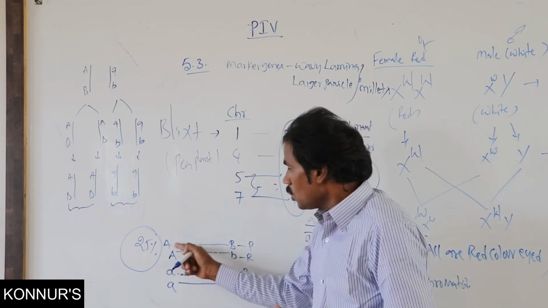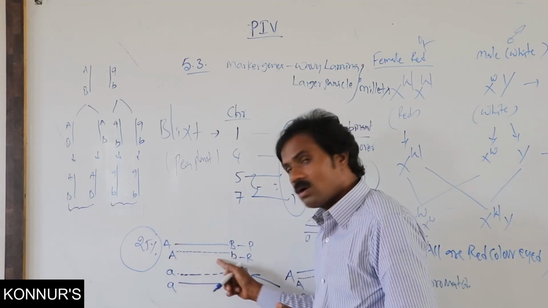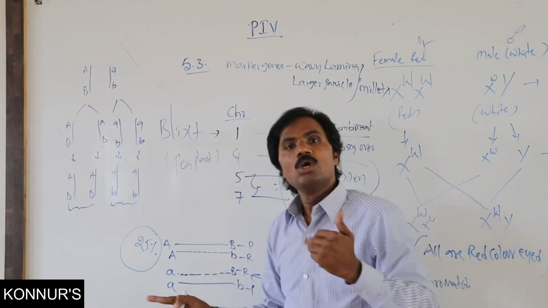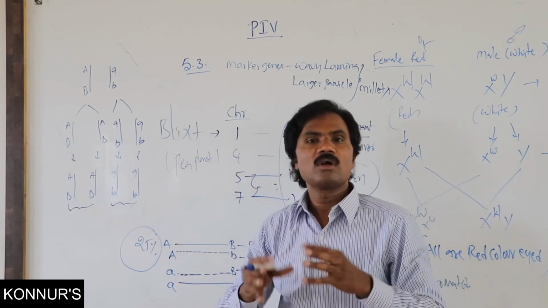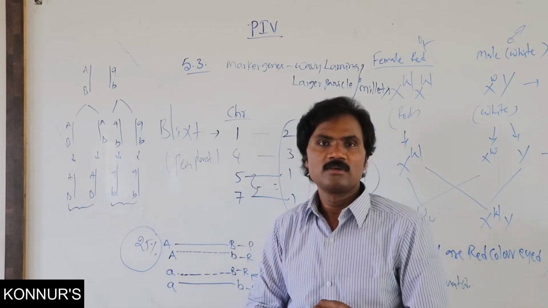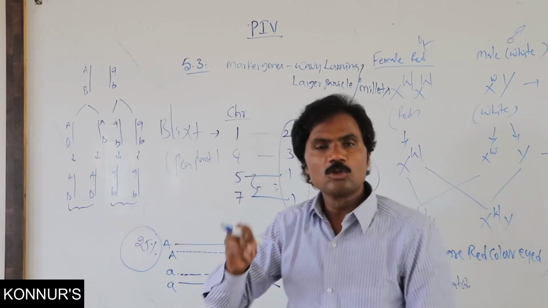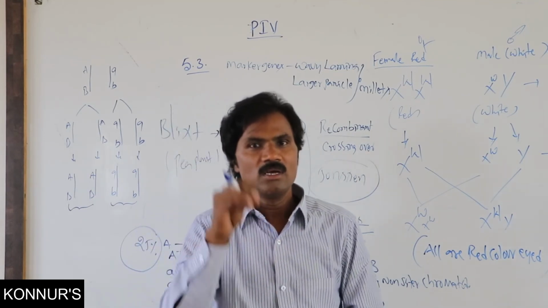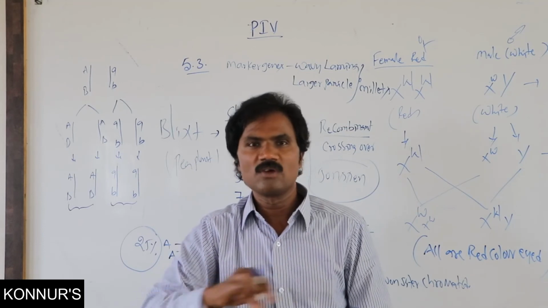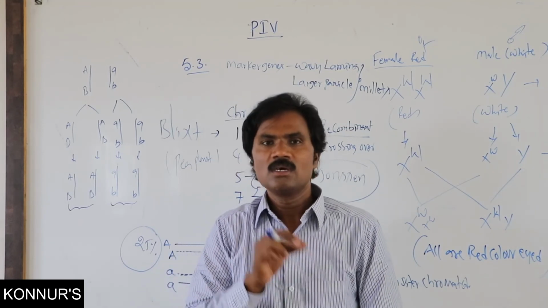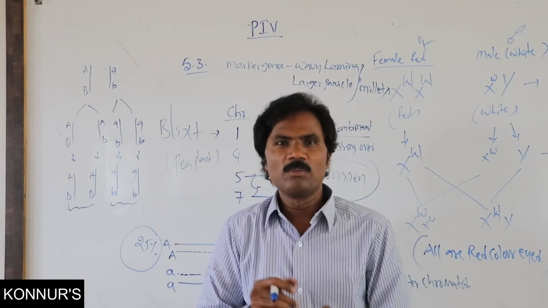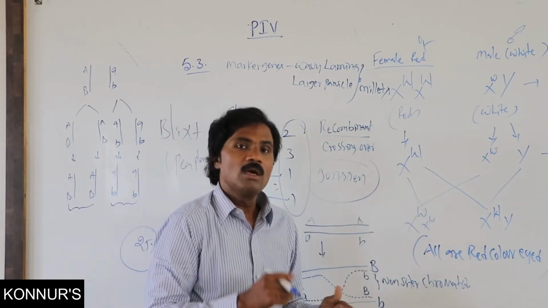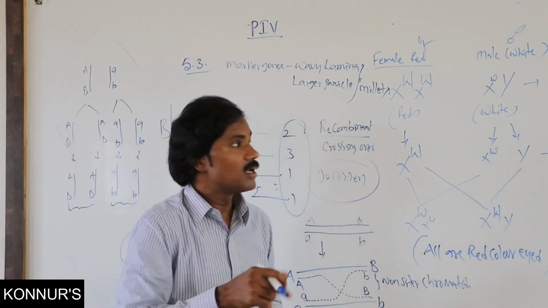But whereas here, one is the dominant, another one is the recombinant, then one more recombinant. That means 2 recombinant, 2 parental. That means 4 different types will be presented. Okay? Once or twice you go through this one, because it is very important from the exam point of view: the percentage of recombinant and parental, formation of gametes, F1 generation, F2 generation, then test cross, whether it is monohybrid or dihybrid. But in crossing over, again it may be either mono, di, or tri.